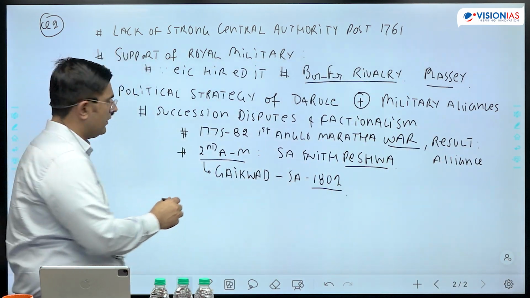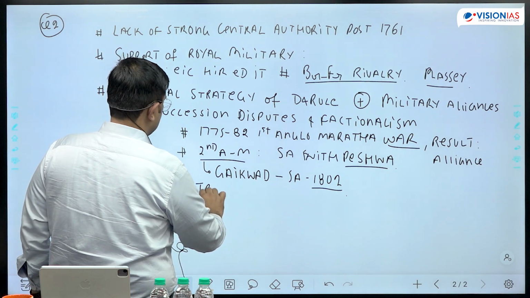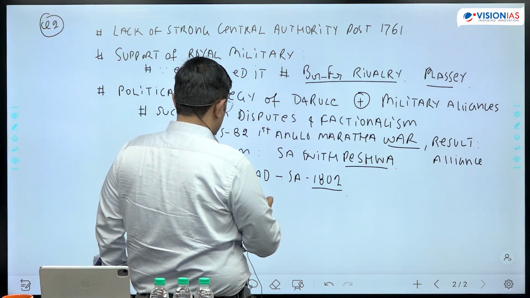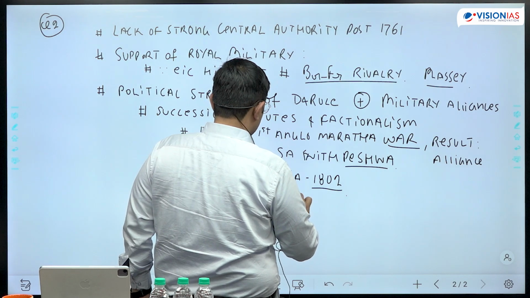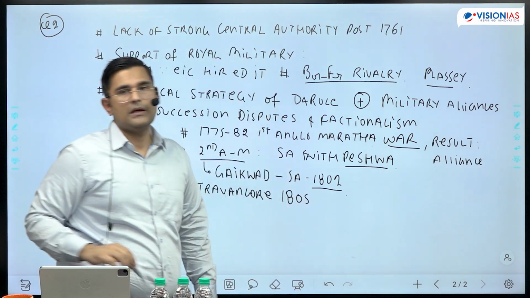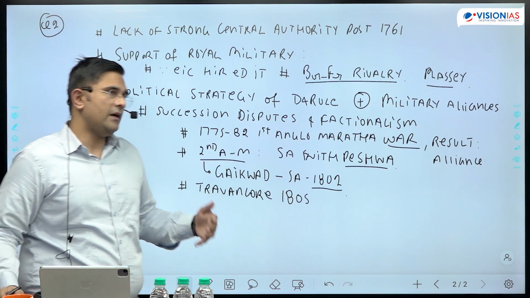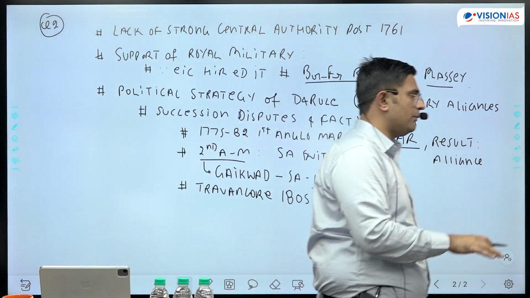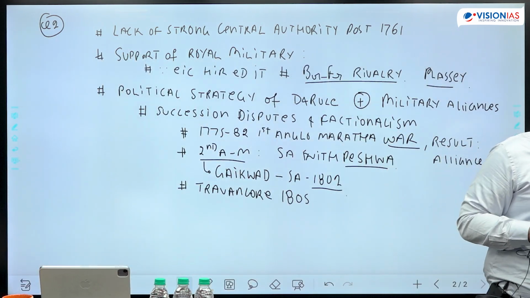Then you can talk about, for example, Travancore. So Travancore, 1805, subsidiary alliance was signed. Why? In return for help for suppressing a revolt by Nair troops.